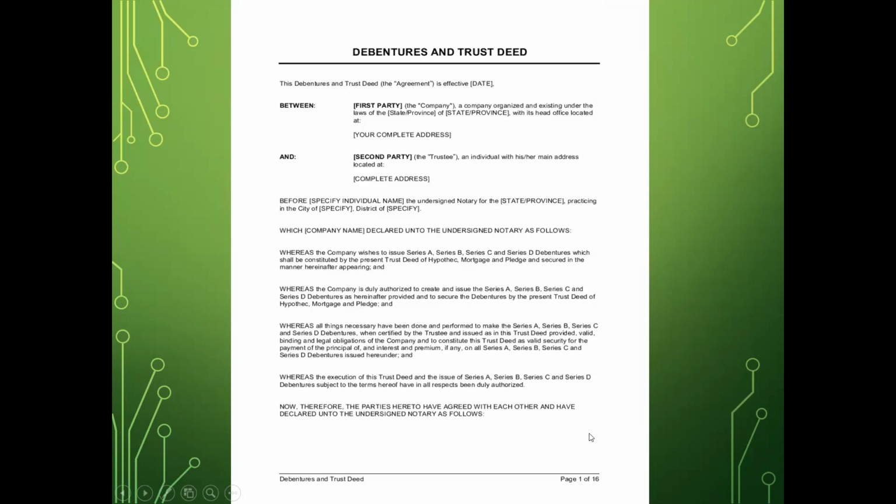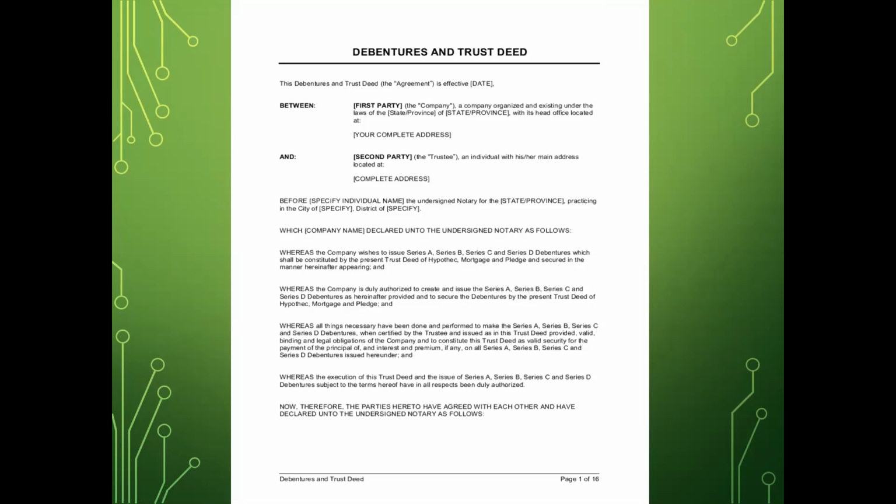So you can see this is a kind of a format of the trust deed which is created, and it is a legal document basically. So there are various documents. Out of this, this is the one which is created by the company. Okay, so you can Google and get more formats as well. Just for your understanding, I have put an example over here so that you understand what exactly it looks like.